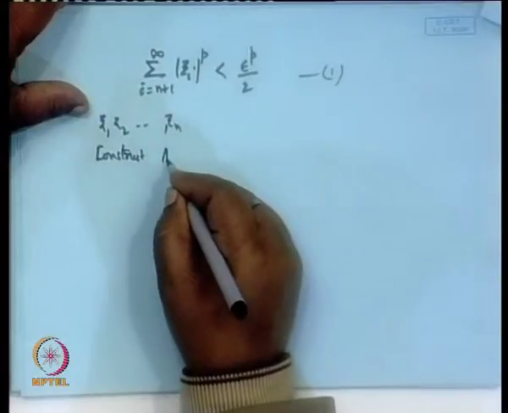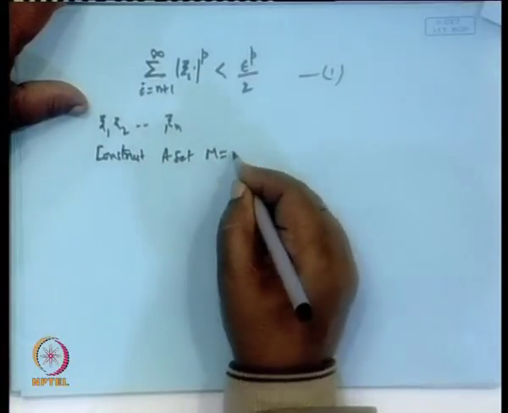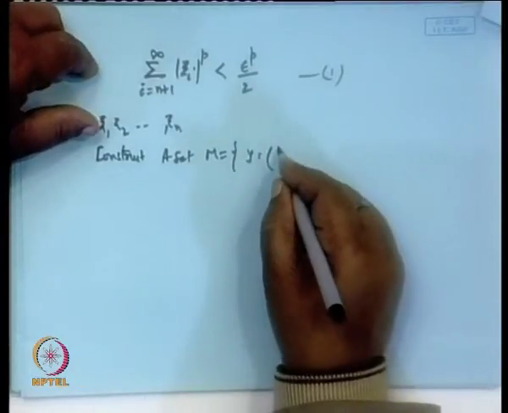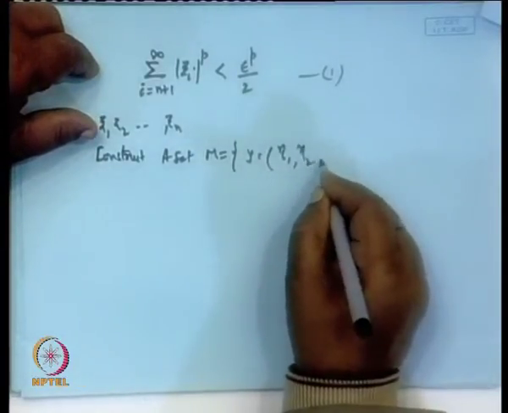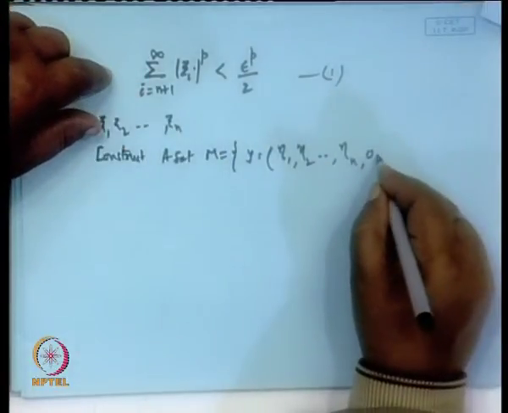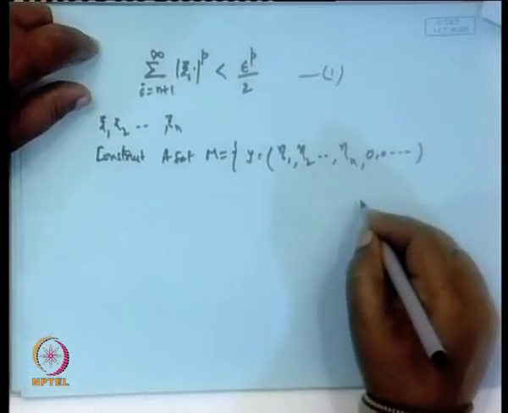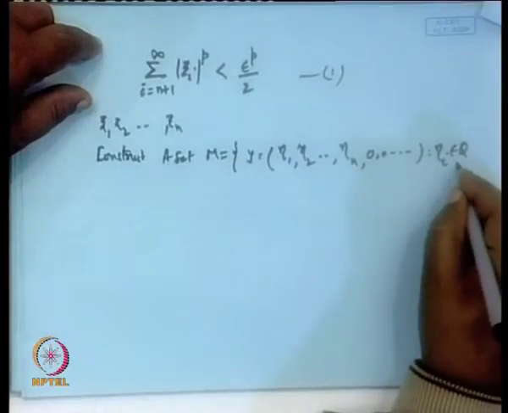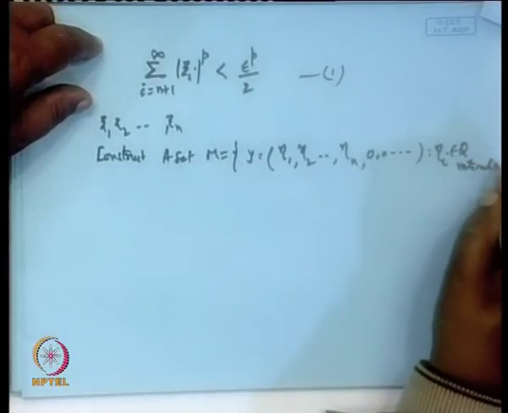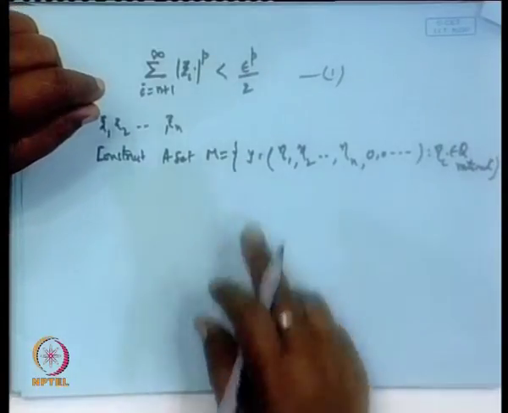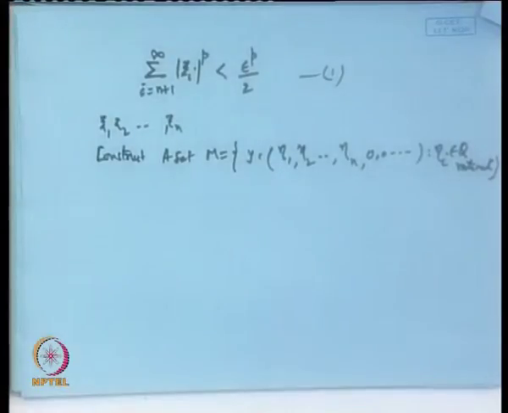a set M which is a set of all the points y of the form eta_1, eta_2, up to eta_n, with respect to this n, then 0, 0, 0, where the eta_i's are rational numbers. Clear? So, we are taking those points whose first n elements are rational and the rest are zeros.